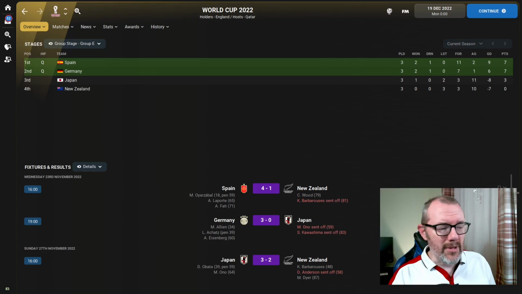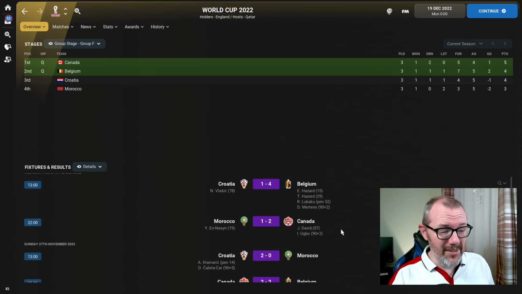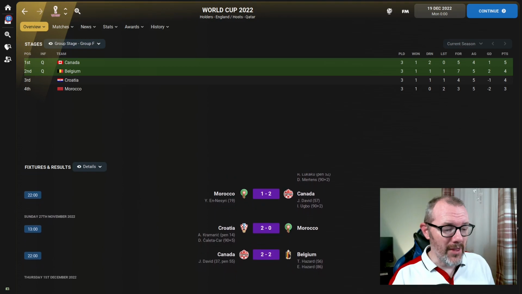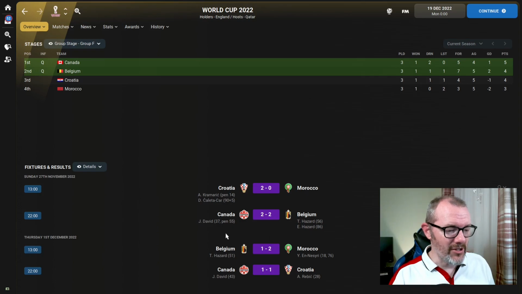No surprises in Group E, the 2 big European teams, Spain and Germany, going through. Oh, Canada. Now this has to rank as a major surprise. They've topped the group ahead of 2 of the semi-finalists from the previous World Cup. And the key result for Canada came right there in that first game, a stoppage time goal from Ugbo helping them to beat Morocco. They then held out for draws, impressive draws against Belgium and Croatia. Jonathan David, the hero, with 3 goals across those 2 games. Belgium, on the final match day, slipped up. They lost 2-1 to Morocco, and that's what enabled Canada to top this group.